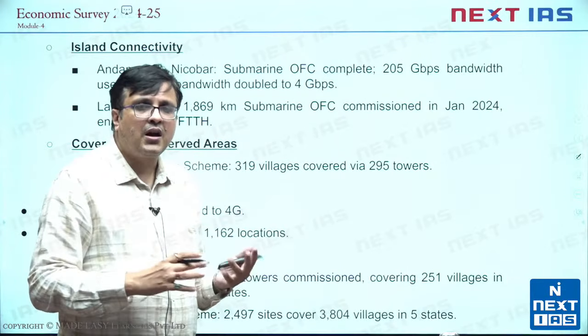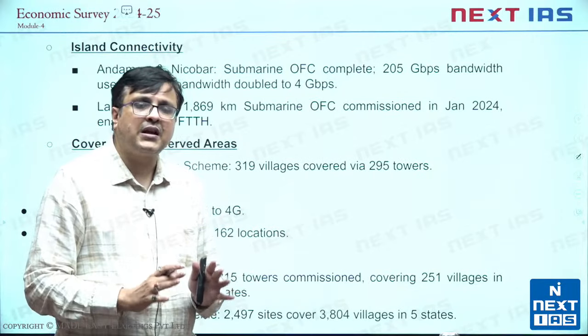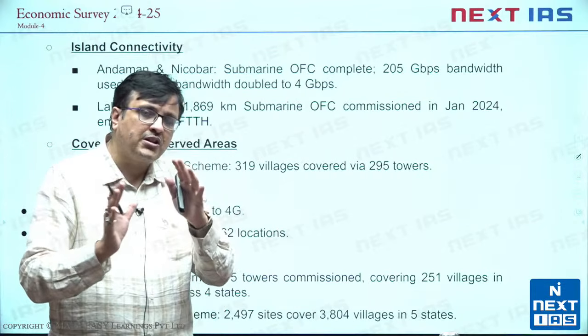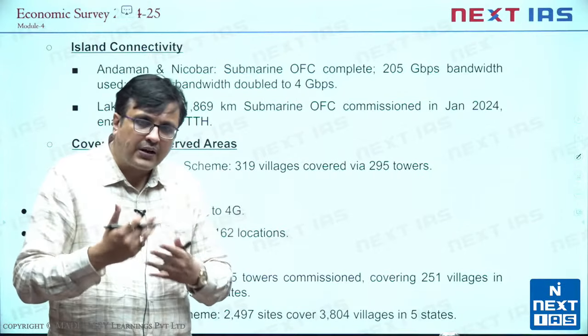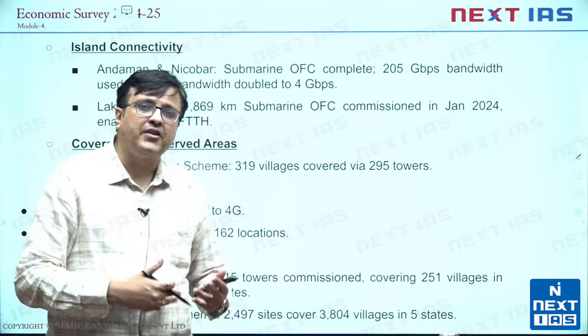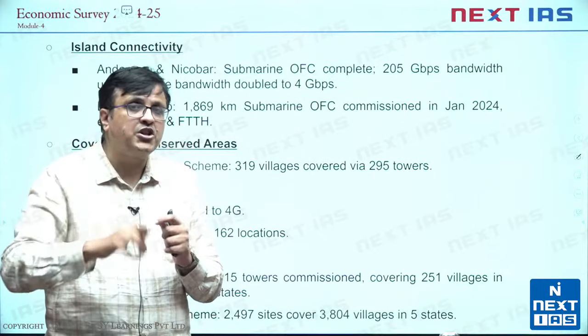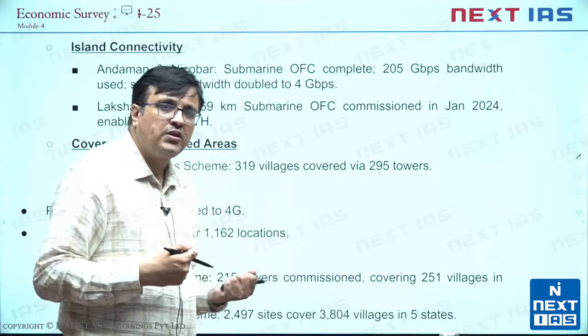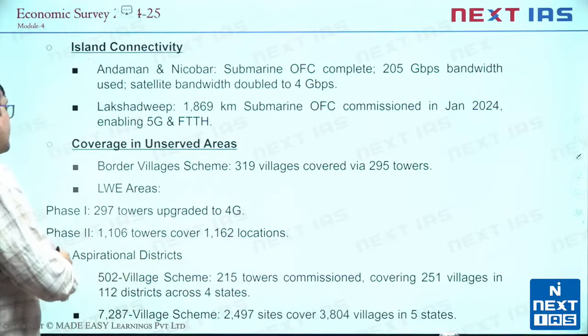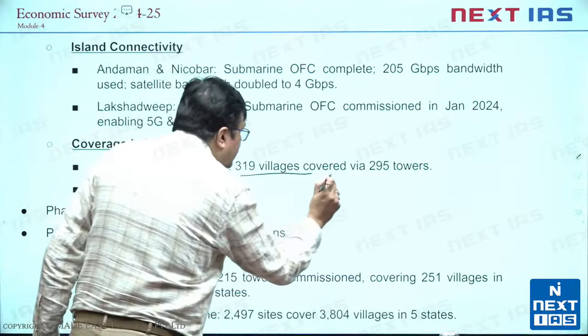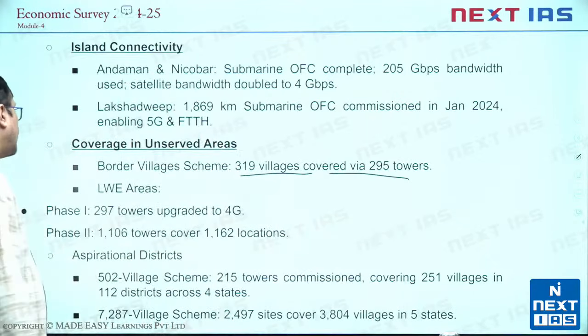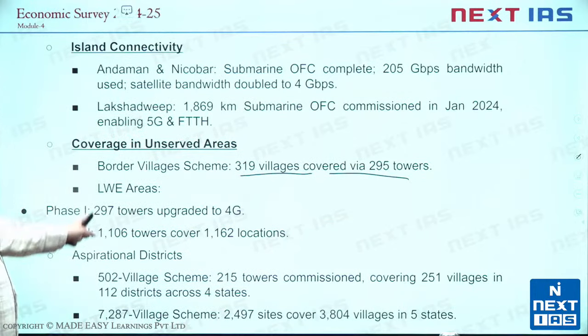It will be a great achievement because that will then mean that people can position themselves anywhere in India and do activities related to telecom, activities on computers, internet facilities, and that can have a lot of potential of encouraging businesses to go into these areas. Then of course, the border village scheme, 319 villages covered in border areas through 295 towers and left-wing extremism areas.